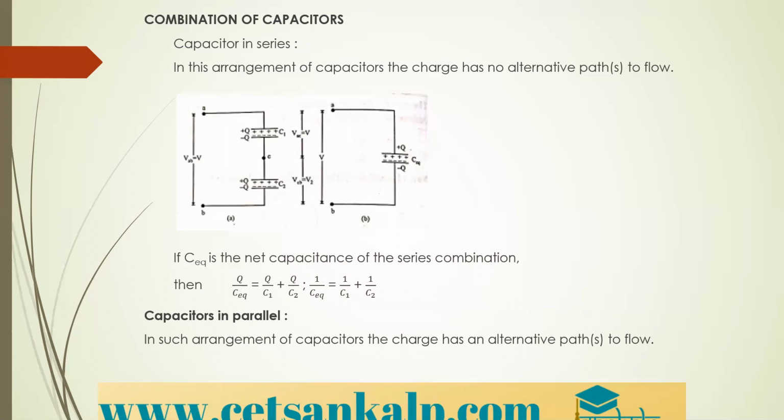Next, if we simplify for the series combination, two capacitors are connected end-to-end. So the equivalent capacitance is given by 1 by C is equal to 1 by C1 plus 1 by C2. So if you replace the two capacitors with one capacitor, the effective capacitance is given by 1 by C is equal to 1 by C1 plus 1 by C2. When the capacitors are connected in parallel, in such an arrangement of capacitors, the charge has an alternative path to flow.